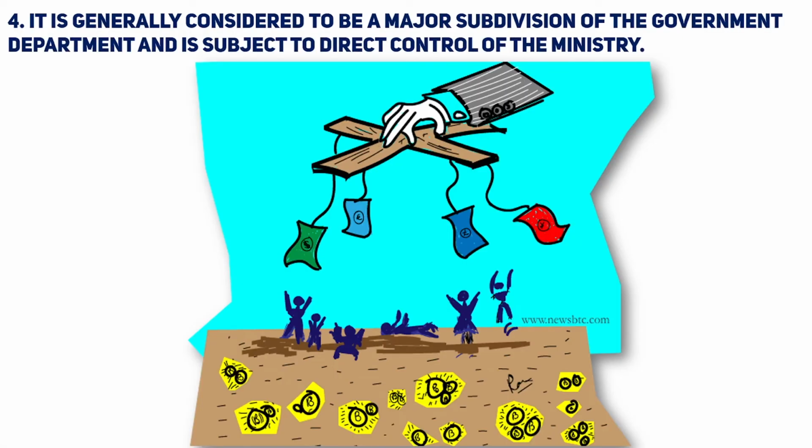Moving on to the next one, that is division. Here in this type of organization, it has a separate major division. Like if we talk about a railway, it has a separate major division. When we talk about the post and telegraph department, it has a separate division and head. If we consider the example of the railway, the minister is in charge of the railway department. So here the control will be done by the ministry directly itself. It has a separate division and a separate control over the activities.